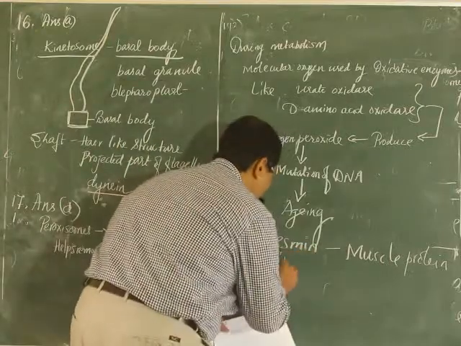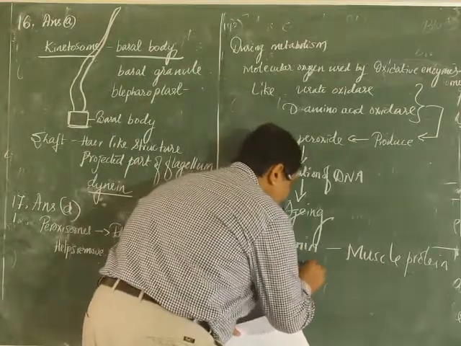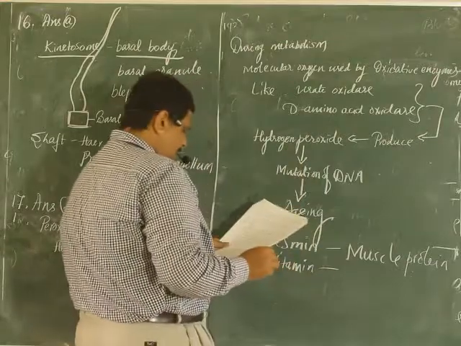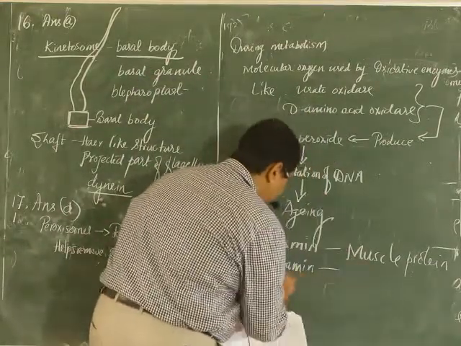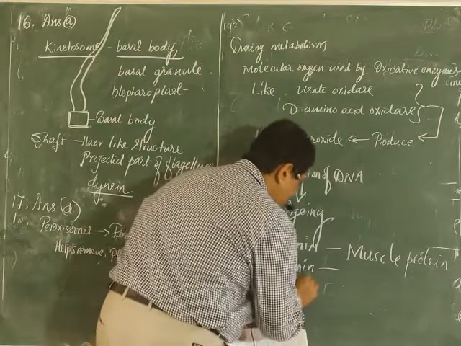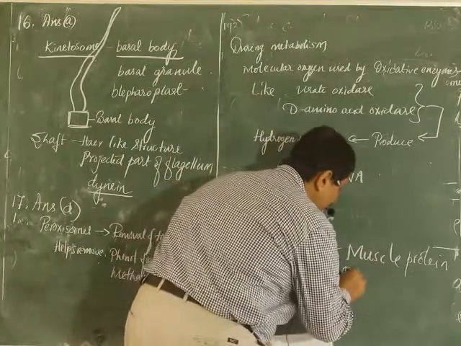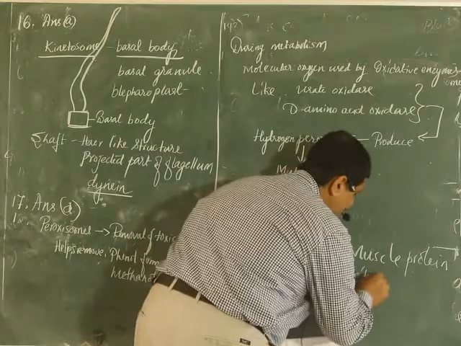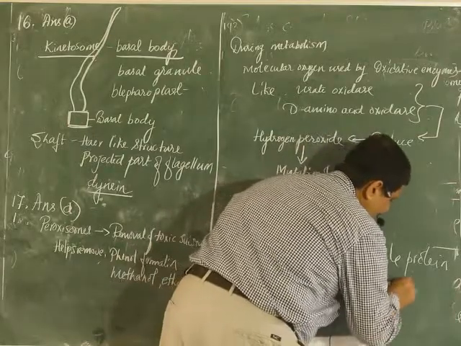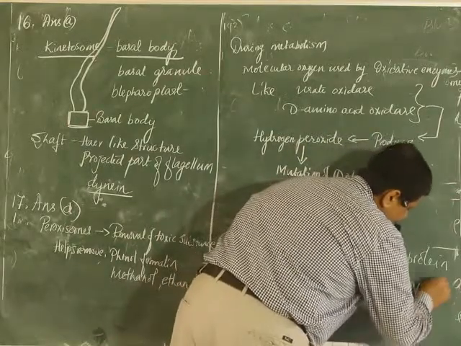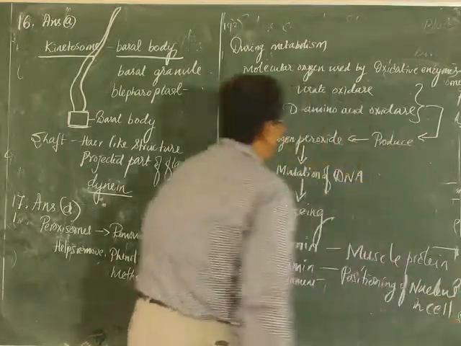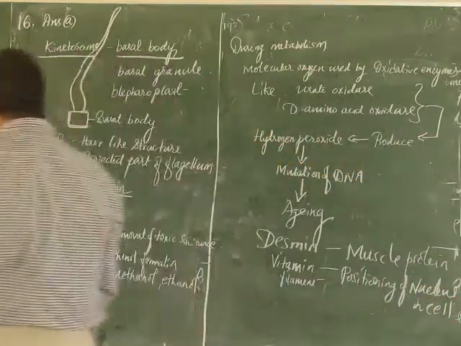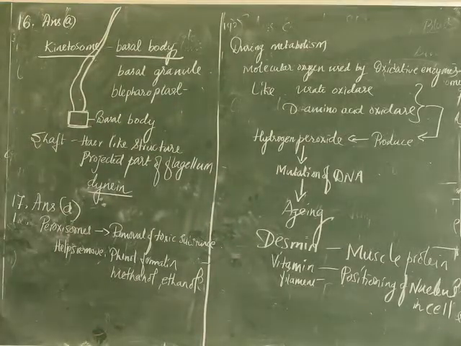Vimentin is an intermediate filament involved in positioning of the nucleus in the cell. Okay, so this is with regard to question number 17.